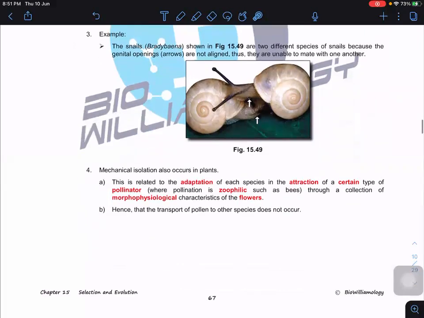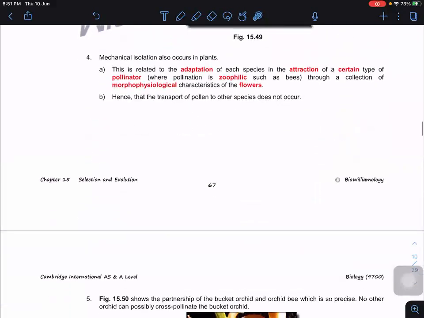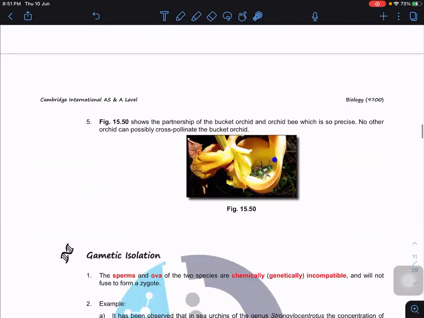In plants also, some plants develop a very sophisticated flower, so that the flower is only specific for particular types of bees to help them pollinate. For example, the bucket orchids and the orchid bees. They are so precise that other kinds of bees won't be able to help the orchids pollinate.